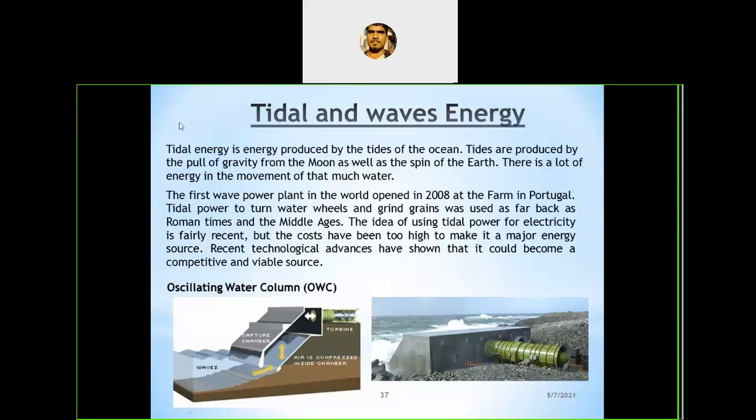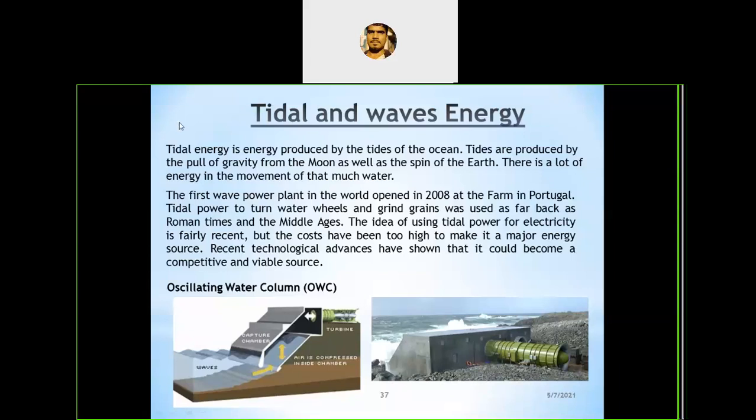So, what is meant by tides? Have you seen tides? Yes, of course, we commonly see tides in the oceans and sea. So tide is a periodic rise and fall of the water level in the sea or ocean.